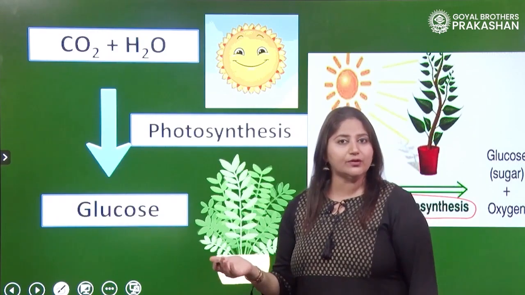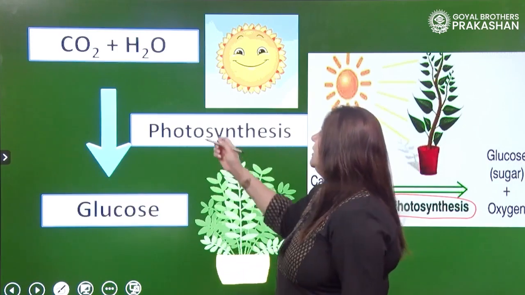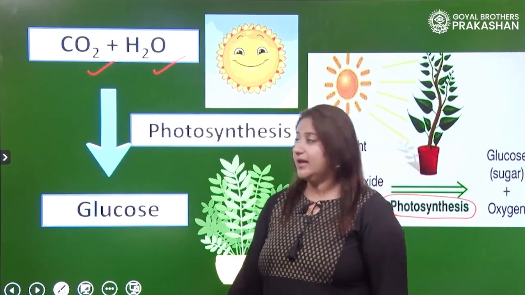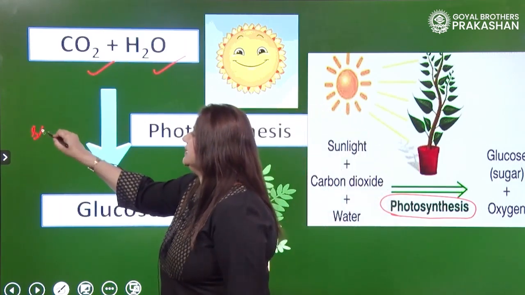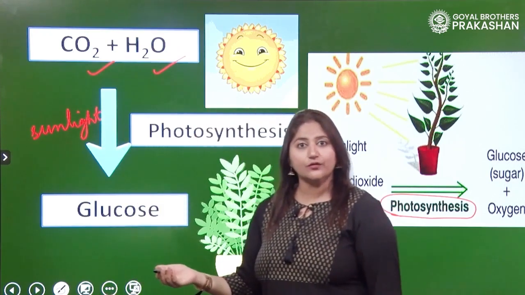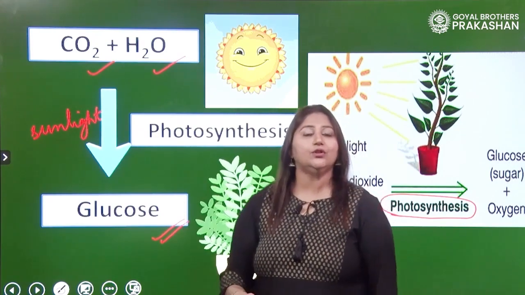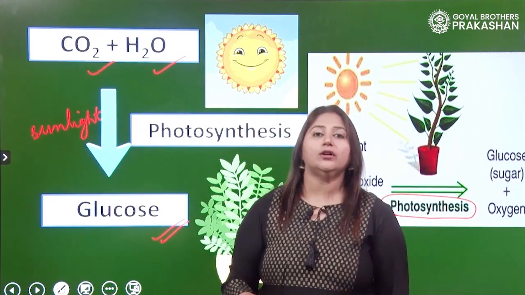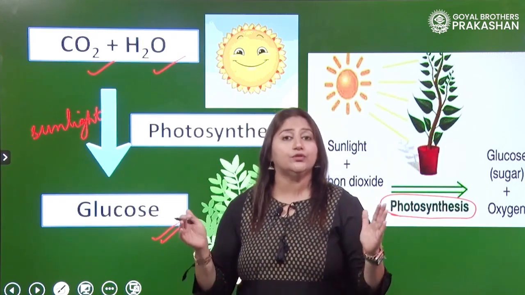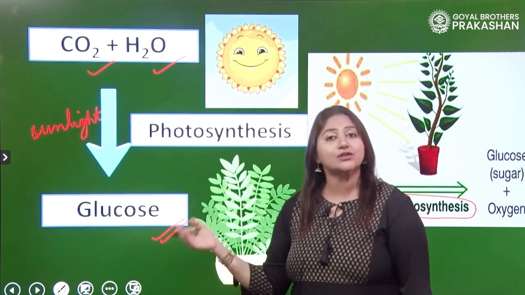And what is happening in photosynthesis? Do we get a new substance? Yes, because initially plants take carbon dioxide and water as raw material, and in presence of sunlight, what is formed? A new substance is formed, and that new substance is glucose. Yes. So, there is a production of glucose, or a synthesis of glucose, when photosynthesis takes place. So, do we get a new substance? Yes. So, photosynthesis is also a chemical change.